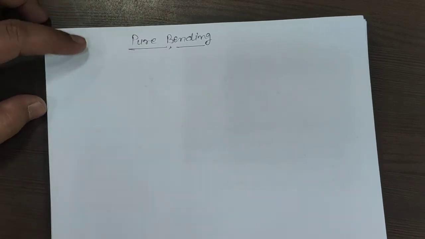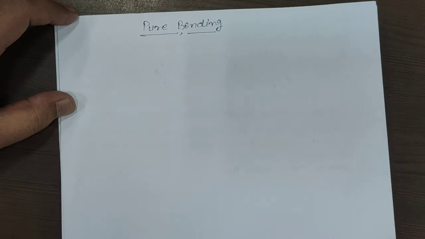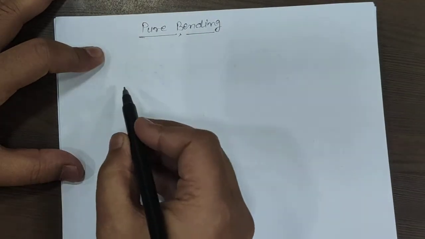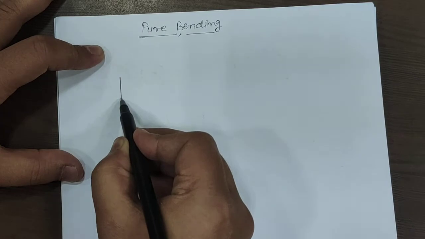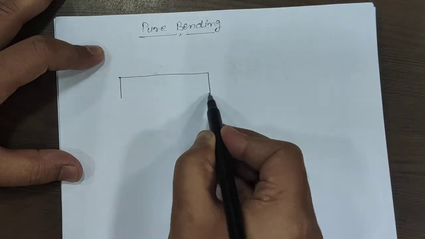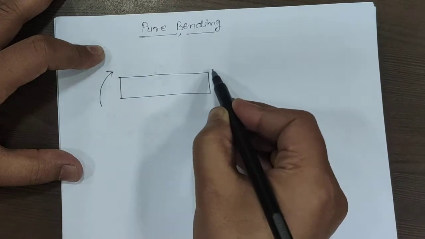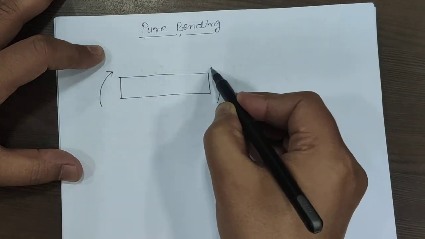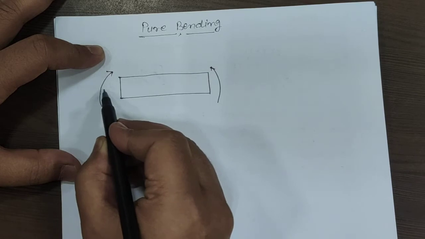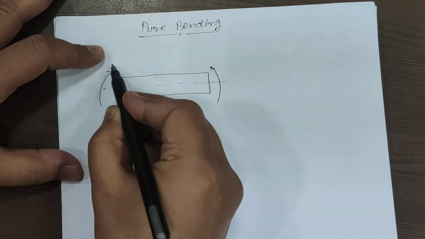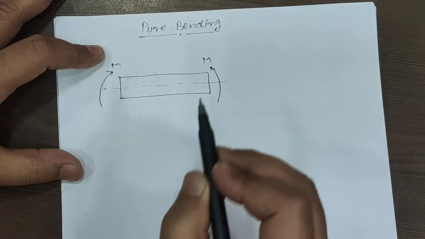In the last lecture we have started our new topic, that is pure bending or simple bending. Pure bending is the case whenever we have a beam which is subjected to a pure bending moment, and that moment is acting on the plane which is passing through the longitudinal axis of the member.